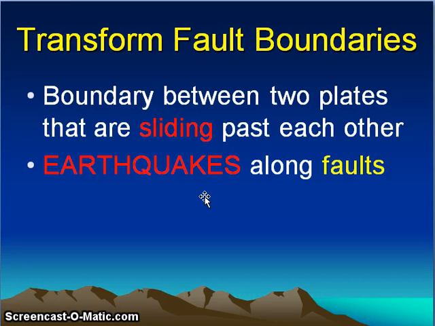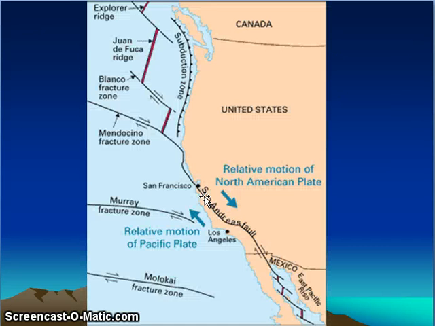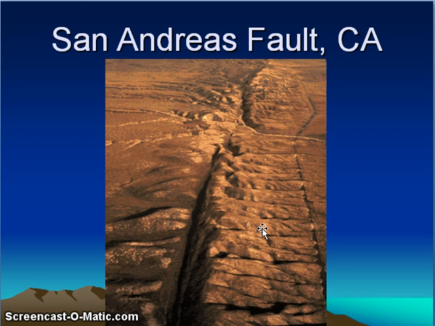Transform fault boundaries: the boundary between two plates that are sliding past each other, and its surface feature is earthquakes along faults. The most commonly cited example is the San Andreas fault in California, between the United States and the left-hand relative motion of the Pacific plate. This is the motion, with the United States moving downward towards Mexico. This is the image of the San Andreas fault, California.